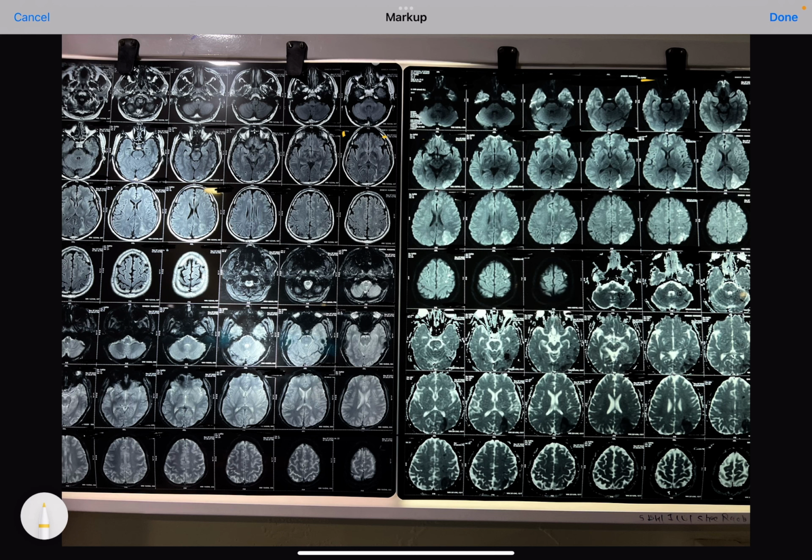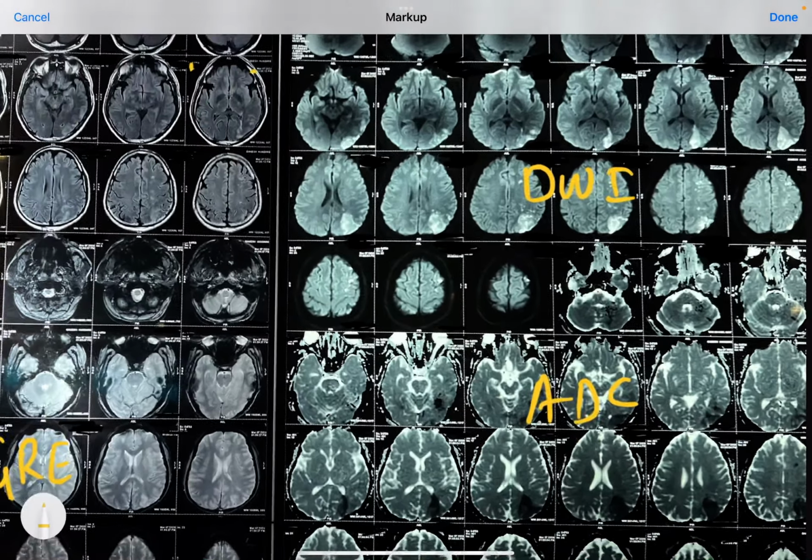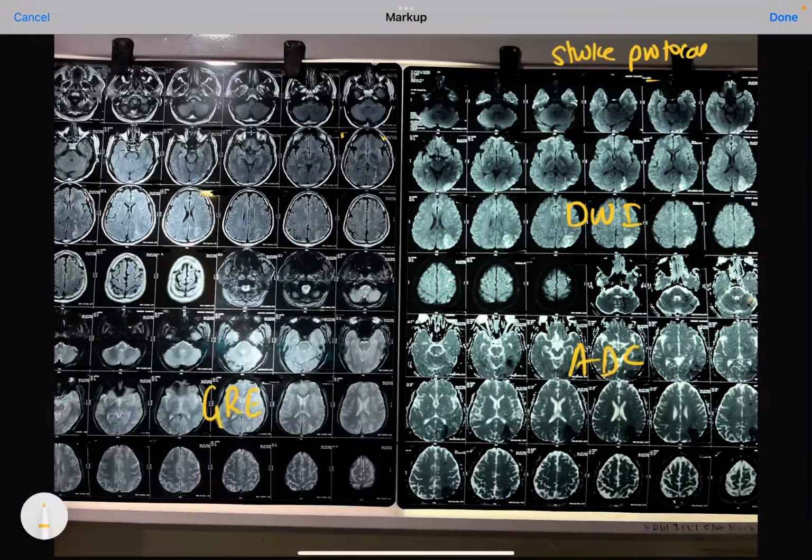When we call it stroke protocol, it consists of three things basically, which are unique to this: this is DWI imaging, this is ADC imaging, and this is GRE imaging. Now, why are these imaging sequences there? Whenever we are talking about stroke, it will be either ischemic stroke or bleeding, that is hemorrhagic stroke.